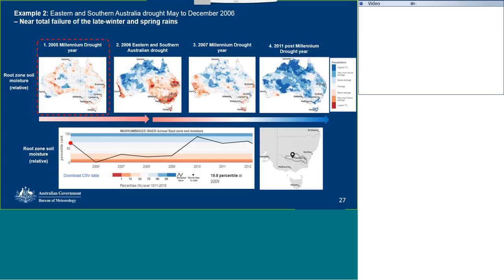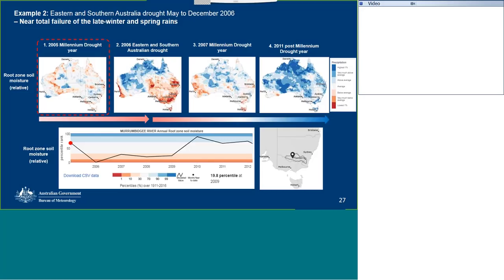So starting with 2005, which was a Millennium Drought year, we can see in this first panel, as highlighted by the red broken box, a distribution of soil moisture across Australia compared to historical data, with large areas having below average soil moisture. In the bottom row, we can see the time series data, and we can see here that the soil moisture is in the average percentile range, that is in that middle band there, in the 2005 year.